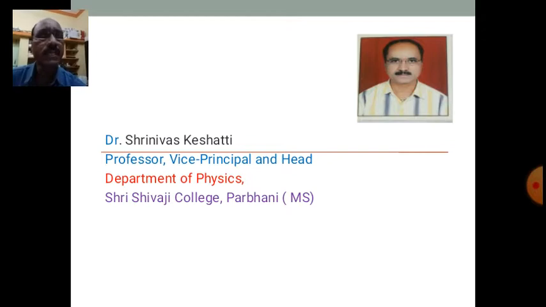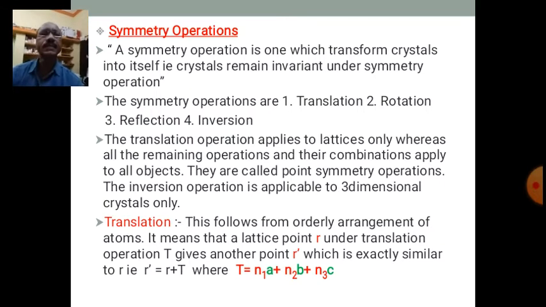In case of crystals, we will find what are the types of symmetries that we observe. So, let us define what is a symmetry operation. A symmetry operation is one which transforms the crystal into itself. That is, crystals remain invariant under symmetry operation. Under symmetry operation, there is no change.